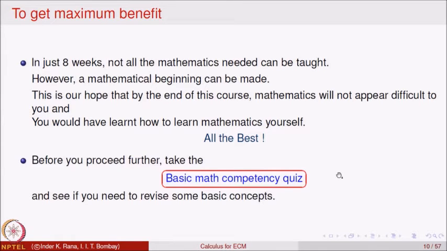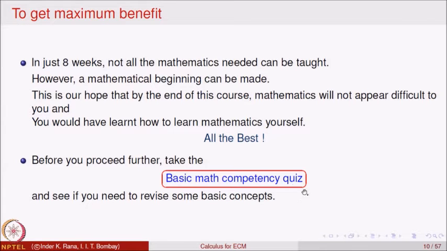Before you go to the next topic, I strongly suggest you look at an assignment called the Basic Mathematical Competency Quiz. Try to solve the questions in that quiz and see whether you are comfortable with the basic mathematical concepts.